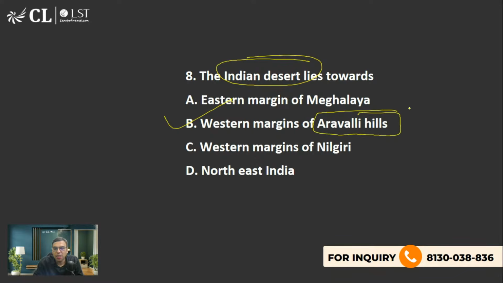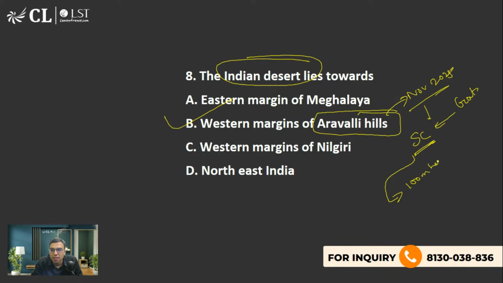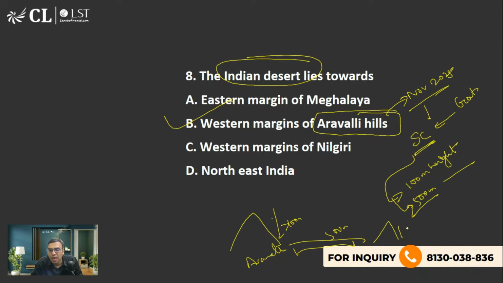Recently, Aravalli hills were in the news. I'm sure because in November, the Supreme Court of India accepted the definition given by the government about Aravallis. And that was 100-meter height. Minimum 100-meter height should be there. And there was one more: if the two mountain ranges are more than 500 meters away, then of course that will not be considered as part of that. Suppose this is Aravallis, which is having more than 100-meter height. The other one is more than 500 meters away, but less than 100-meter height. So this will not be considered as part of it.